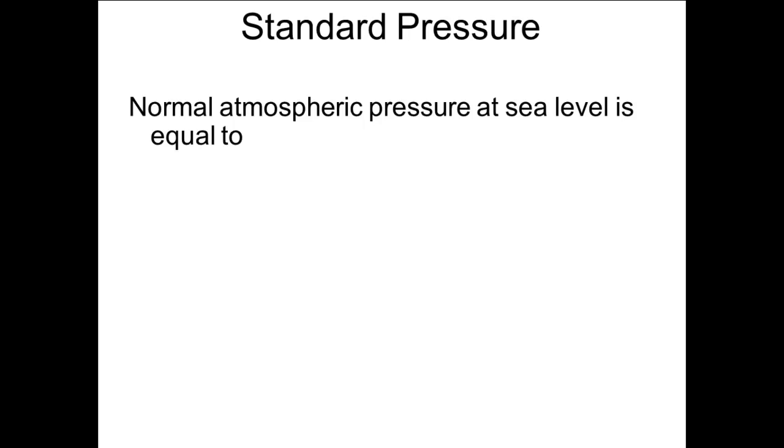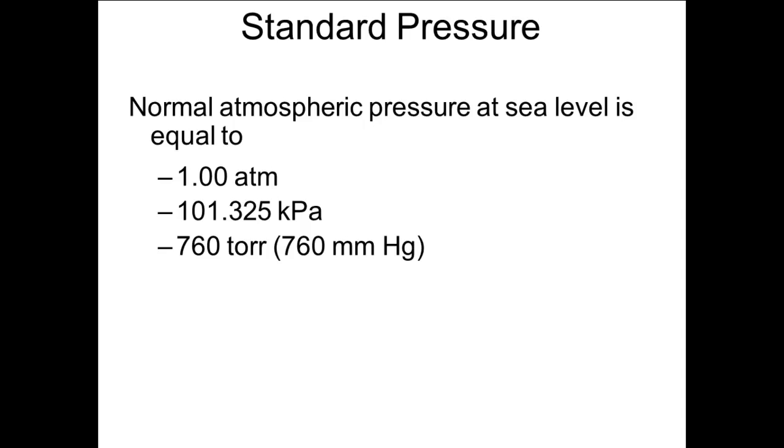Normal pressure at sea level is equal to 1.00 atmospheres, 101.325 kilopascals, 760 torr, 760 millimeters of mercury.